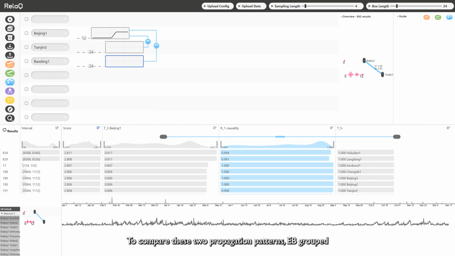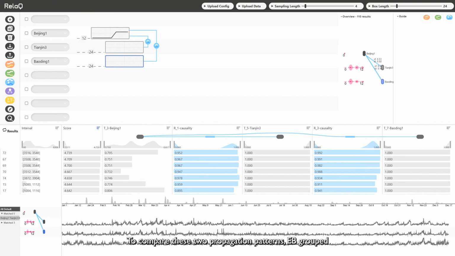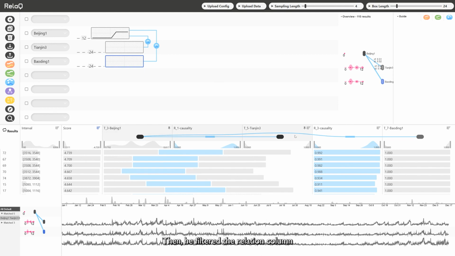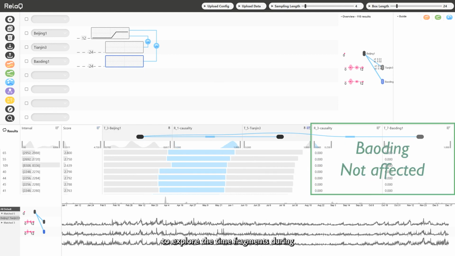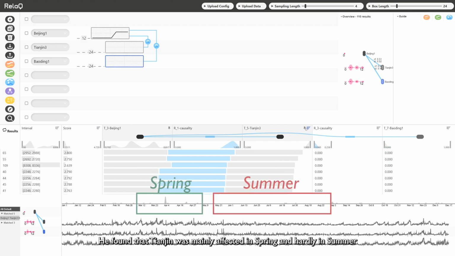To compare these two propagation patterns, EB grouped two subgraphs involving Tianjin and Baoding, respectively. First, EB clicked on the column header of Beijing and Tianjin to combine them. Then, he filtered the relation column to explore the time fragments during which Beijing affects Tianjin seriously but not Baoding. He found that Tianjin was mainly affected in spring and hardly in summer.